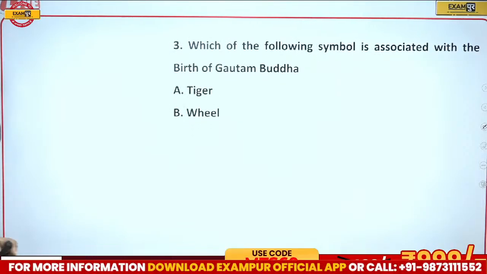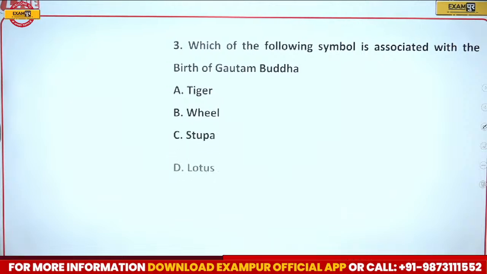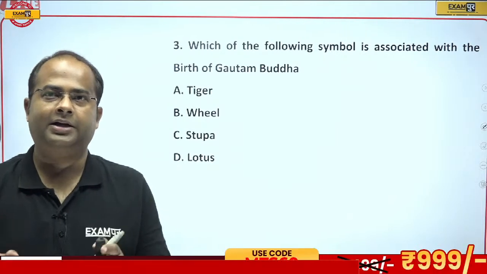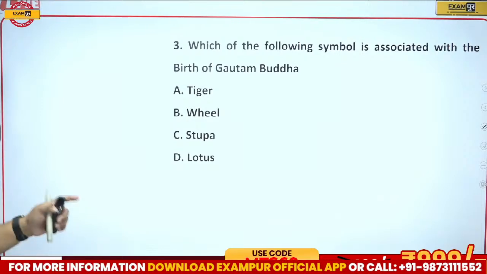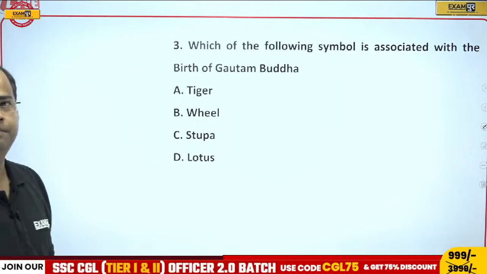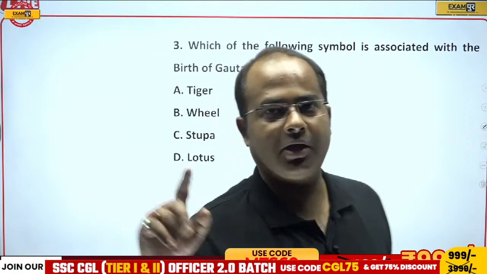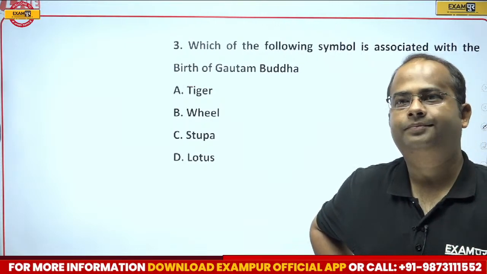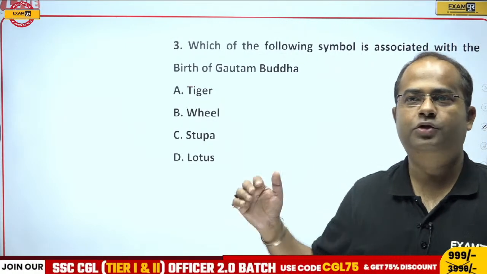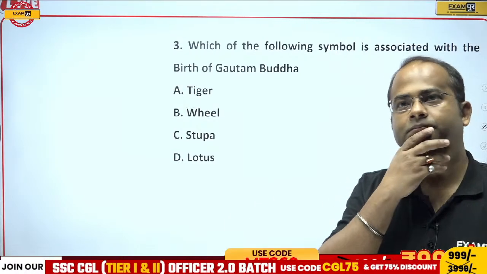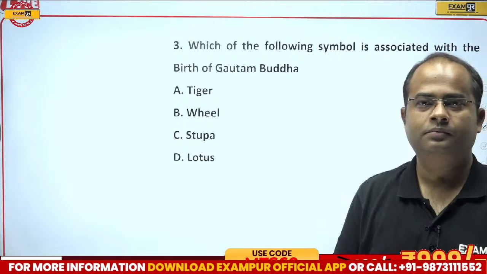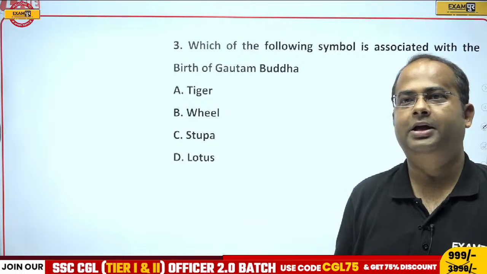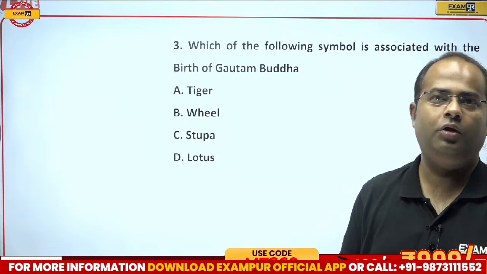Now, come to the next question: which of the following symbols is associated with the birth of Gautam Buddha? Is it tiger, wheel, stupas or lotus? Okay, let's see the correct answer. Harika is saying D, then Vijay is saying B, then Harish is also going for D.